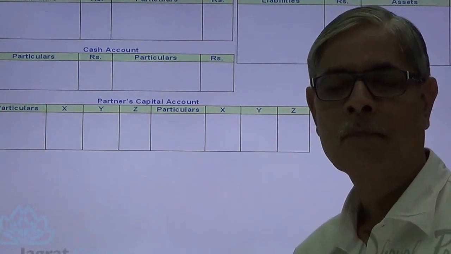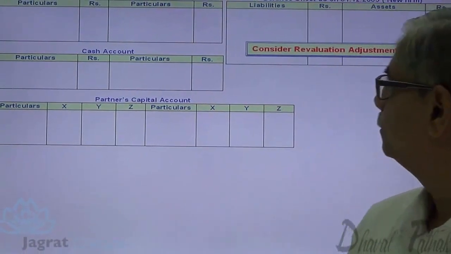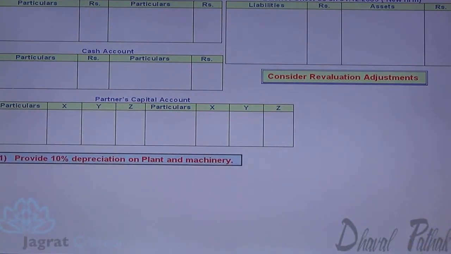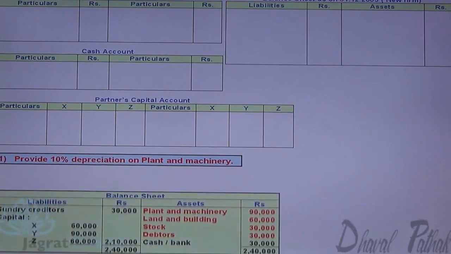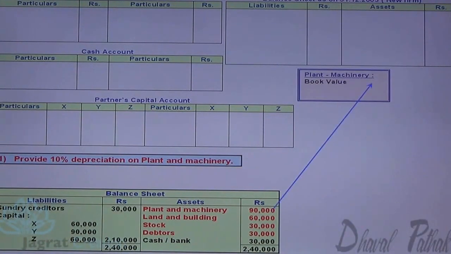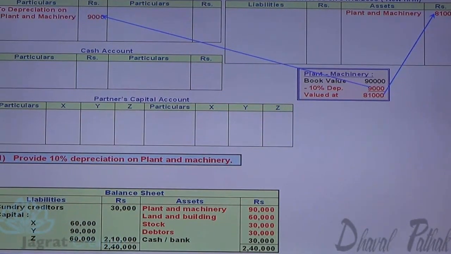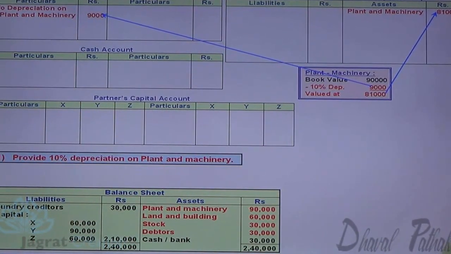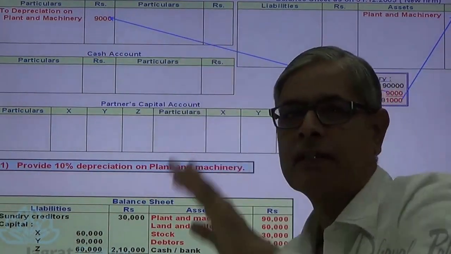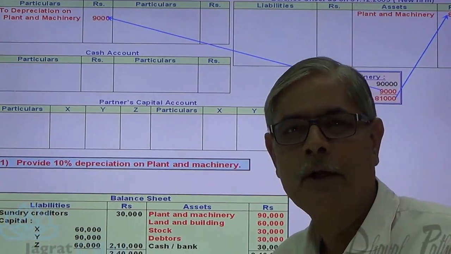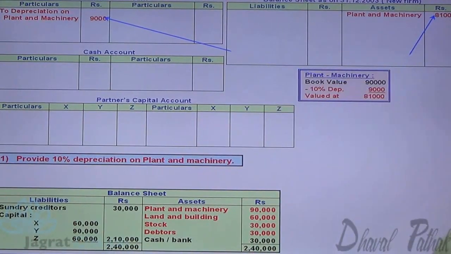First of all, I will start with revaluation adjustments. Provide 10% depreciation on plant and machinery. Plant and machinery 90,000, 10% thereof 9,000. 81,000 is shown in the balance sheet asset side, and the 9,000 decline in value of plant by way of depreciation is debited to revaluation account. So revaluation account is debited with 9,000, and in the balance sheet the asset will appear at a value of 81,000.